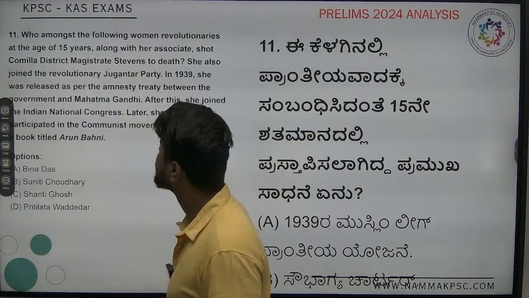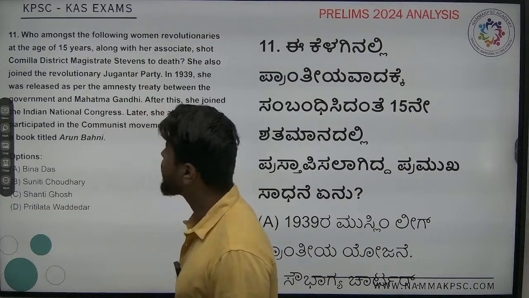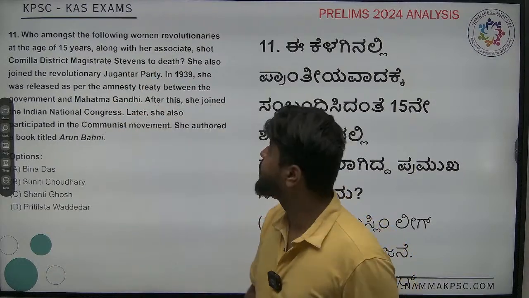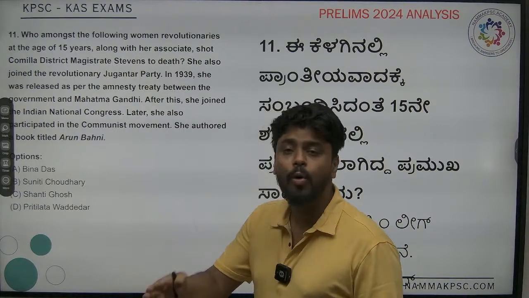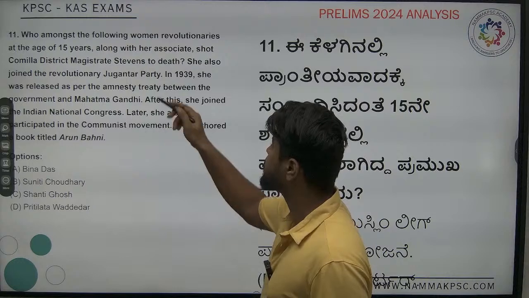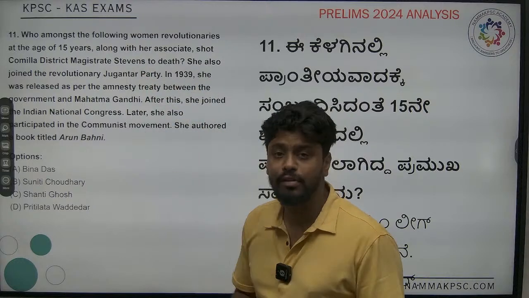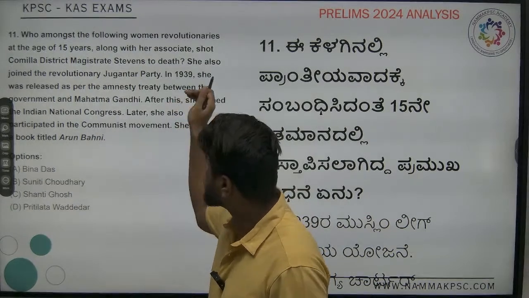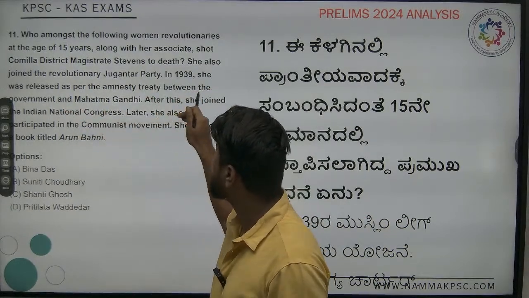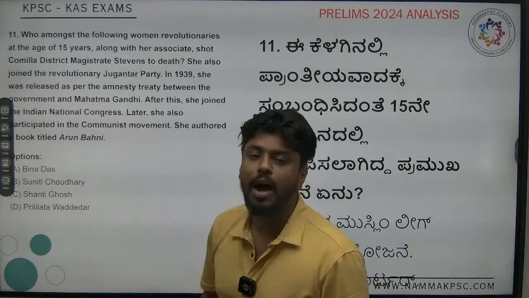Next one. Which of the following women revolutionaries, at the age of 15, along with her associate, shot District Magistrate Stevens to death? Here we should have that particular answer strike. In 1939, she was released in the amnesty between the government and Mahatma Gandhi.